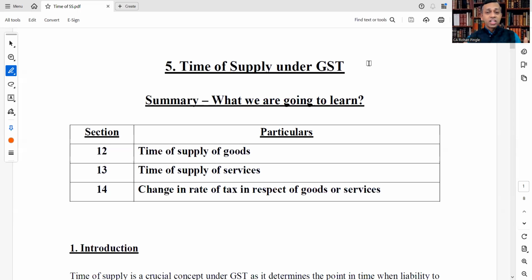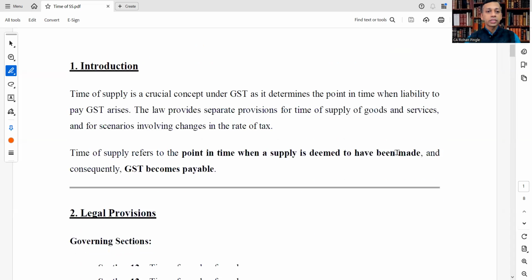Time of supply under GST. So what are we going to learn today? Today we are going to learn Section 12, Section 13 and Section 14 of the CGST Act 2017. Section 12 talks about time of supply of goods. Section 13 talks about time of supply of services. And Section 14 talks about change in rate of tax in respect of goods or services. So let's start with it.